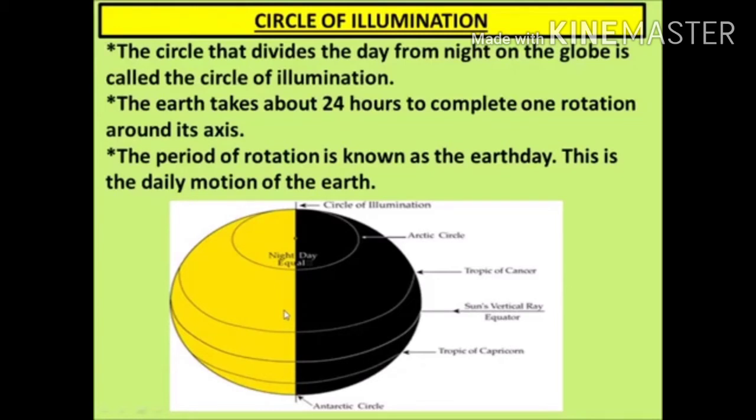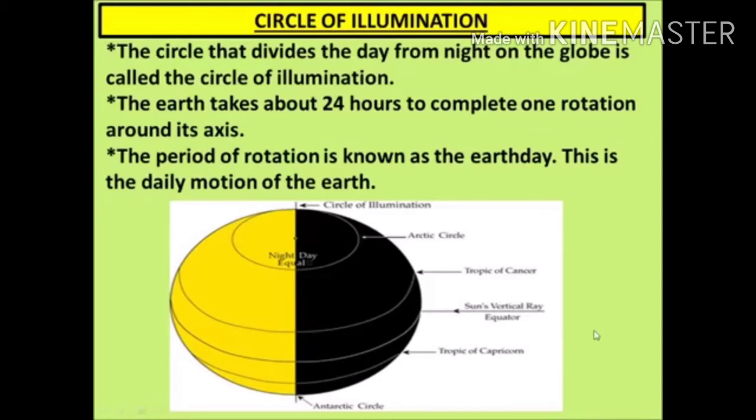The duration of the day and night changes because earth rotates on its tilted axis. The axis is tilted at 23.5 degrees, and that's why in different seasons we experience different lengths of day and night. In the summer season days are longer and nights are shorter. In the winter season we experience the opposite condition, that is the days are shorter and nights are longer.